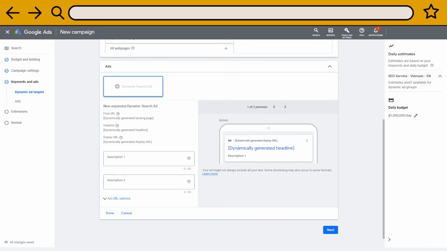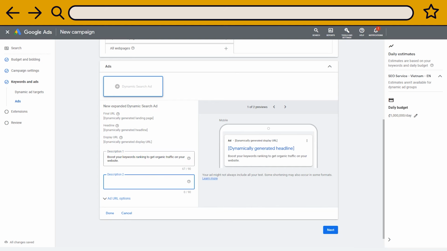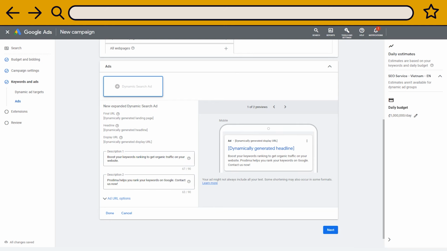The tool generates the headlines dynamically in this case. I only need to write a few meta descriptions. Here again, you should prepare them in advance. Their size limitation is 90 characters including spaces. You must include relevant and engaging keywords. Here, I input dummy examples so you can see how the search ad is expected to look on the preview.